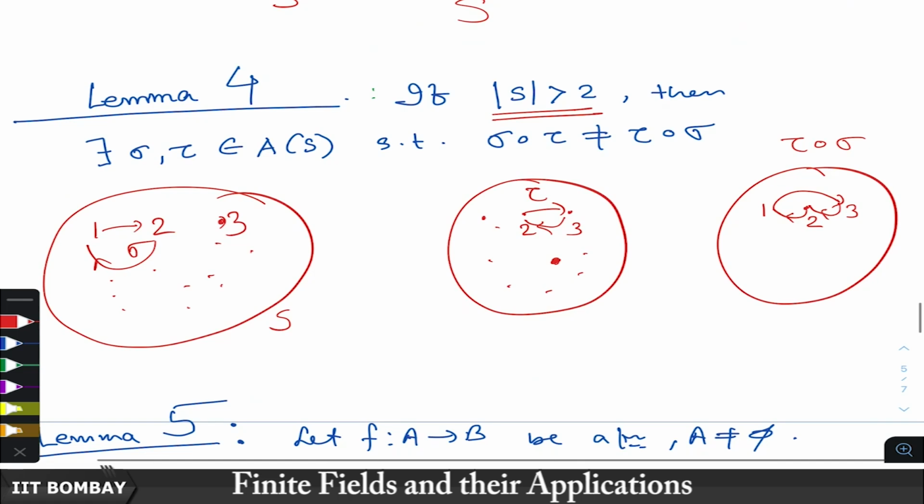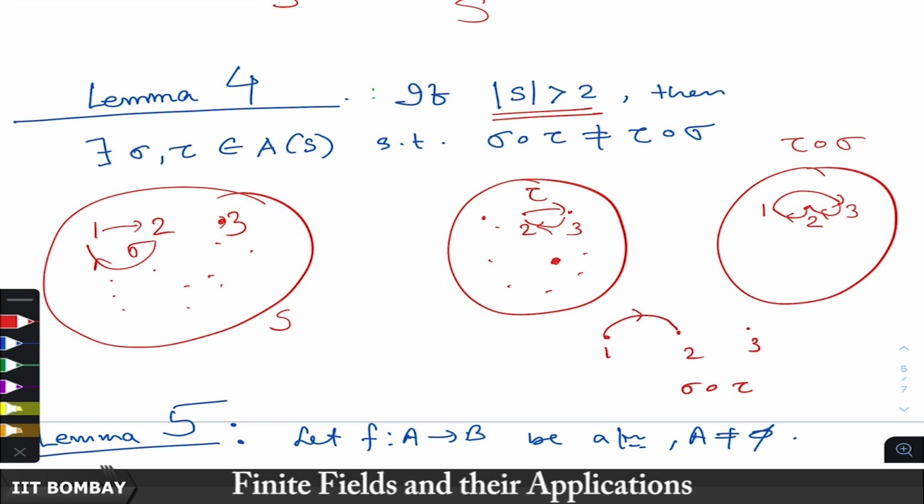Now, let us compute sigma composition tau and see what we get. For sigma composition tau, first apply tau, then sigma. We apply tau to 1, it does not change, and then sigma takes it to 2.